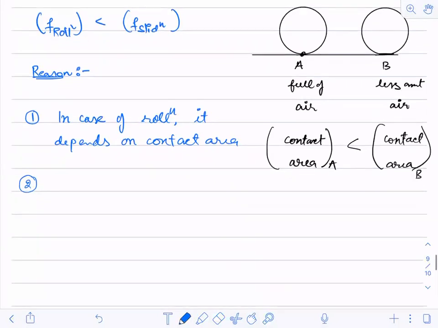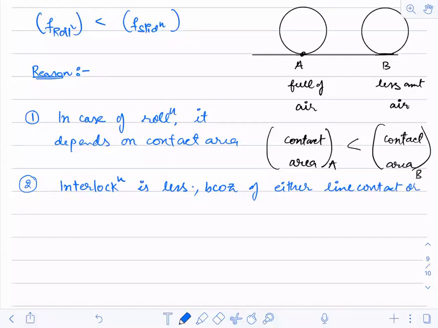So I can say the interlocking is less. I cannot say there is no interlocking, but I can say that there is a smaller amount of interlocking. So why is rolling friction less than sliding friction? Rolling friction depends upon the contact area. Also, in rolling friction, interlocking is less because of either line contact,